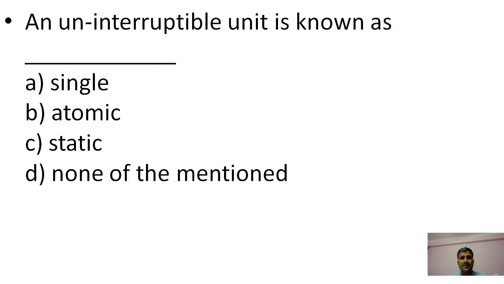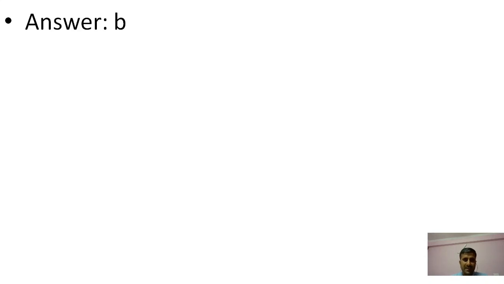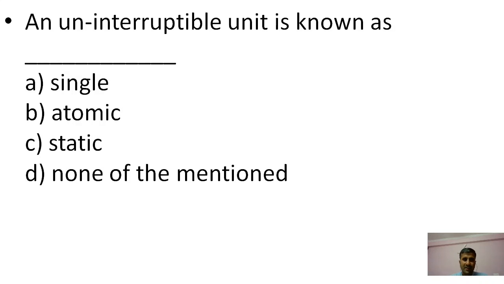An uninterrupted unit is known as: single, atomic, static, none of the mentioned. The right answer is B, atomic. An uninterrupted unit is known as atomic. Atomic is the uninterrupted unit of semaphore.